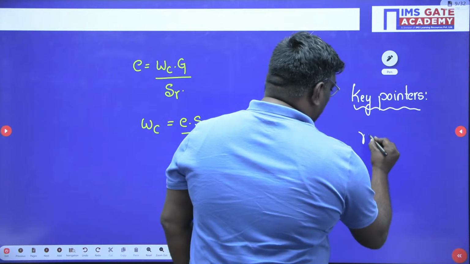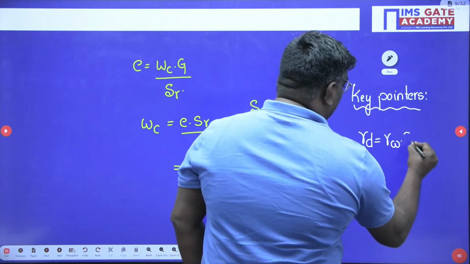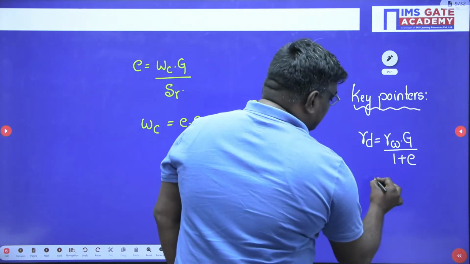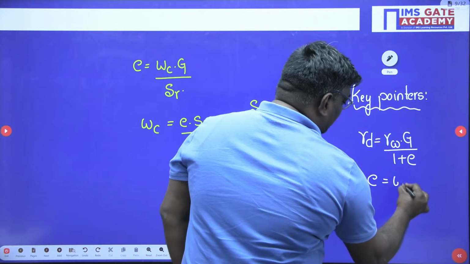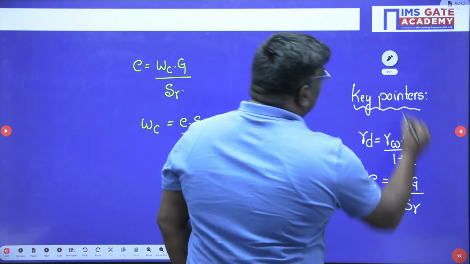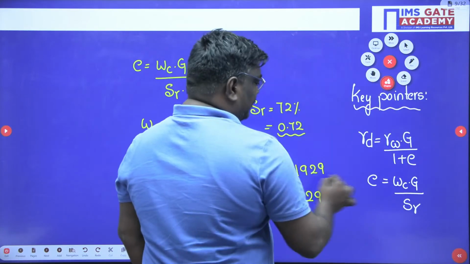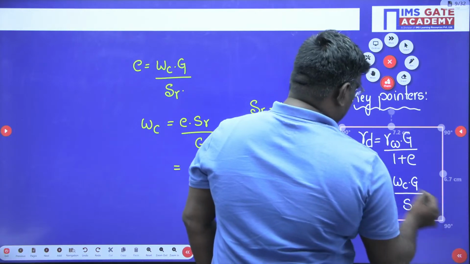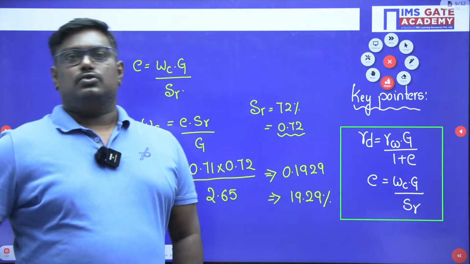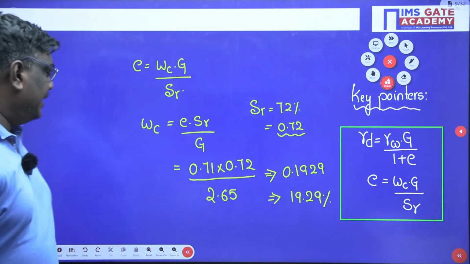Gamma D is equal to gamma W into G upon 1 plus E, and similarly E is equal to water content into G upon S_r. So these are the key points you have to be aware of in this problem. My dear students, I hope you are clear with this problem. Can I move on to the next problem, sir?